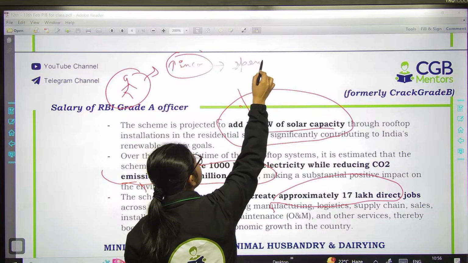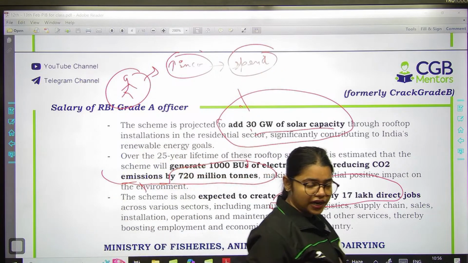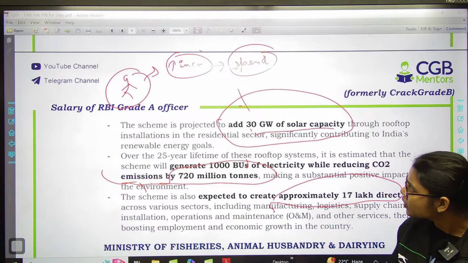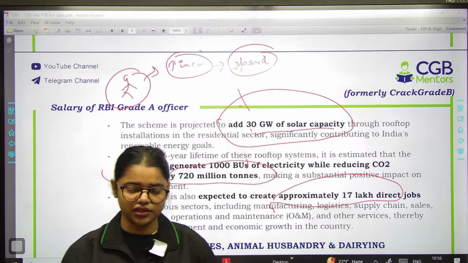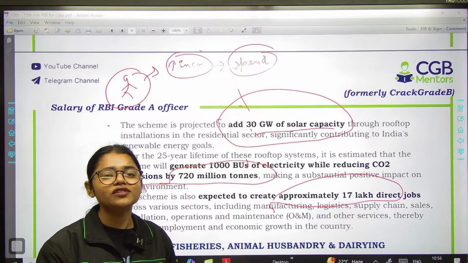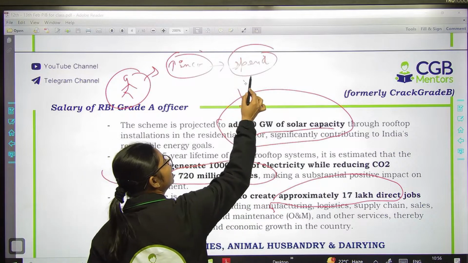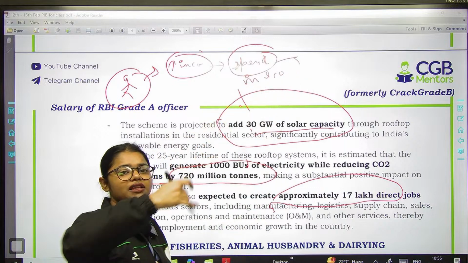Earlier, when this person, अभी suppose आप ही का example लेते हैं. If you are a full-time aspirant and if you're not doing any job, then what will happen? Obviously, आपके पास पैसे नहीं है, so आप कम से कम खर्चा करेंगे जितने आपको घर वाले देते हैं, right? But when you will earn a good amount of salary, then what will happen? You will spend in the economy, right? You will demand more. You will spend in the economy. And जैसे spending बढ़ता है economy में, then क्या होता है?